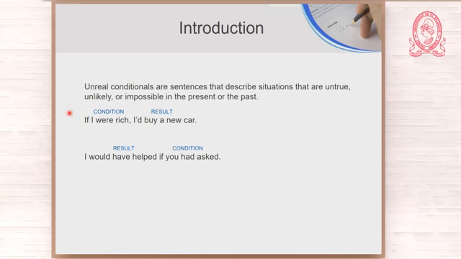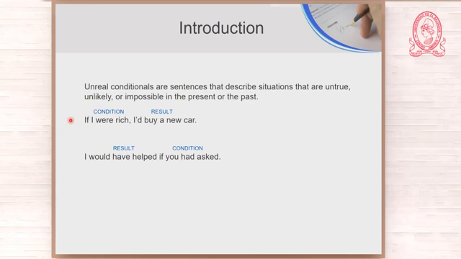Look at the example here. If I were rich. Am I rich? No, definitely not. But if I were rich, I would buy a new car. But I am not rich, so I can only buy second-hand cars or used cars. Now, this sentence describes something that is not true.